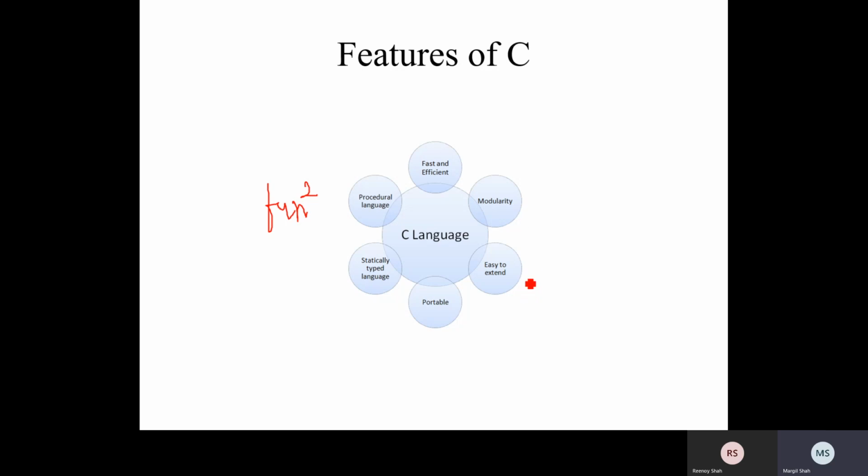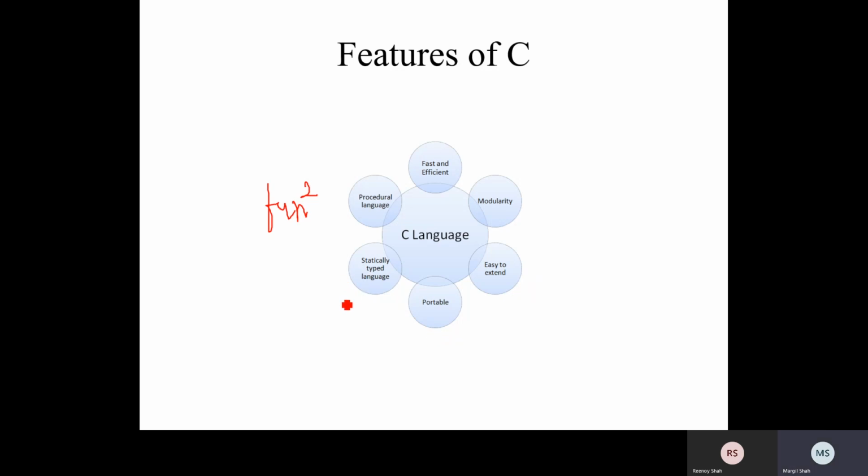Easy to extend: once we make a code and later would like to extend it for another purpose, like adding more features, that is also possible in C. Portable: once we create a code, compile it and move it from one system to another, it will be executed with no problem. Once we link the code and have an executable file, it will be executed directly on a different machine.